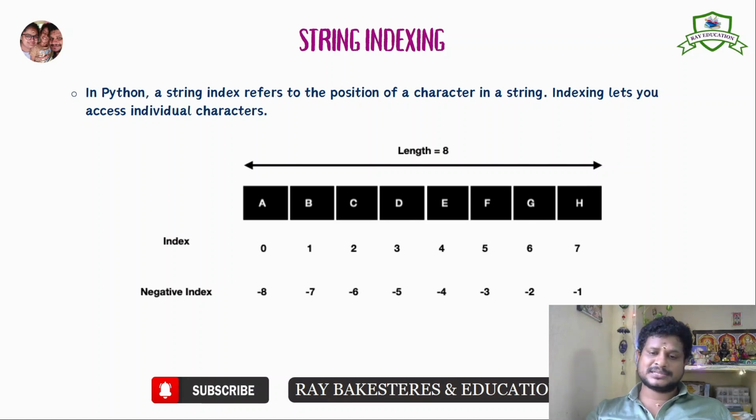Next one, negative indexing. The positive indexing is known as forward, and negative indexing is backward. From the last character to the first character: -1, -2, -3, -4 up to -8. So the number of characters present in that particular string is the number as it is. So in string indexing, we have two types of index. One is positive index, whose other name is forward indexing. Forward indexing starts with 0 and negative indexing starts with -1.